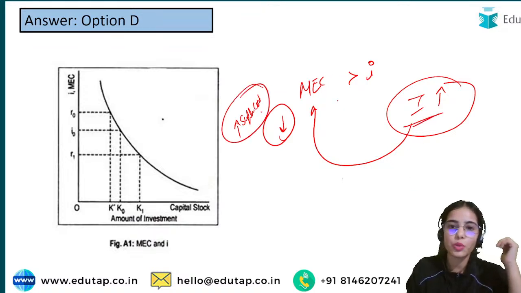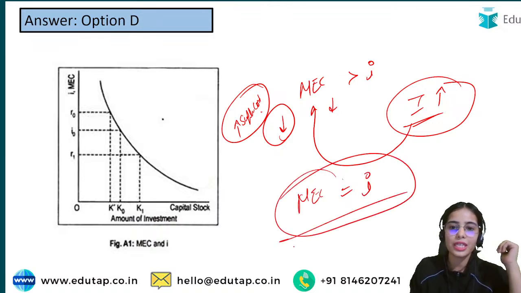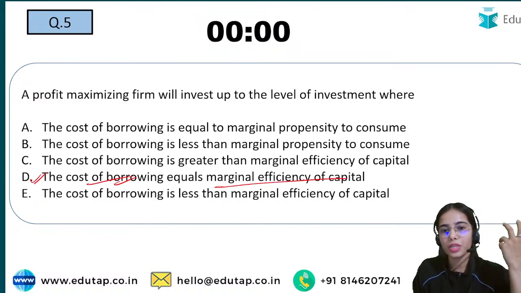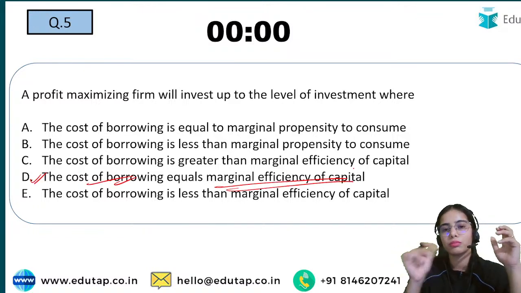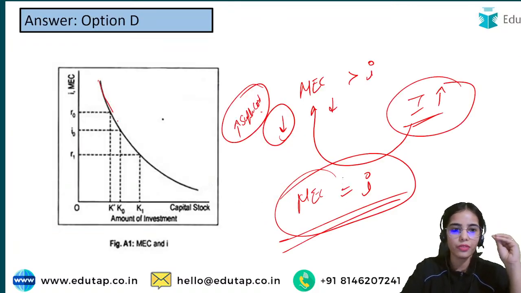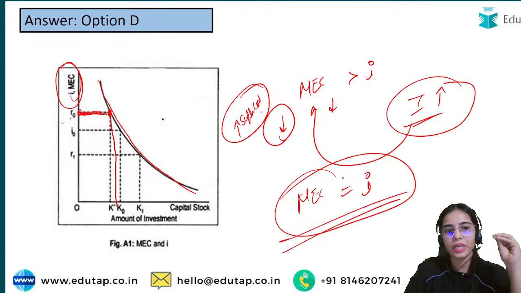When MEC decreases and becomes equal to the interest rate, the cost of borrowing is equal to the MEC, and that is where the investment happens. So this is the investment curve that depends upon the interest rate and MEC.